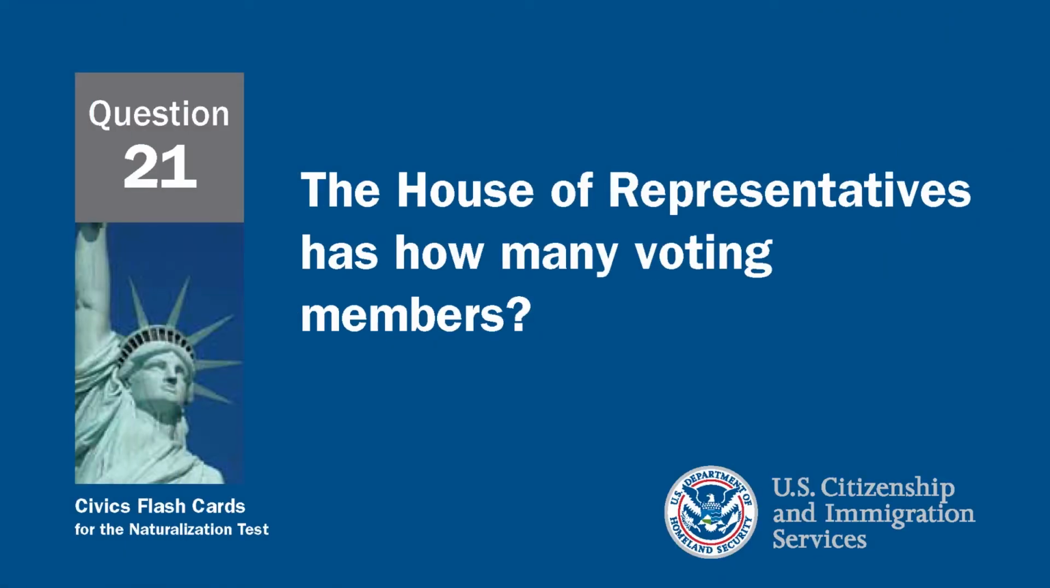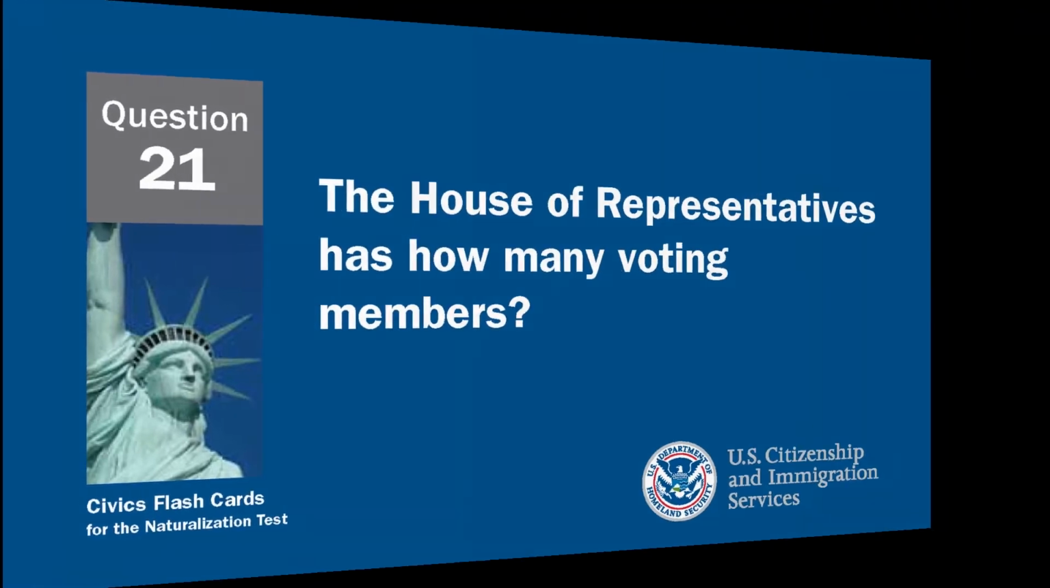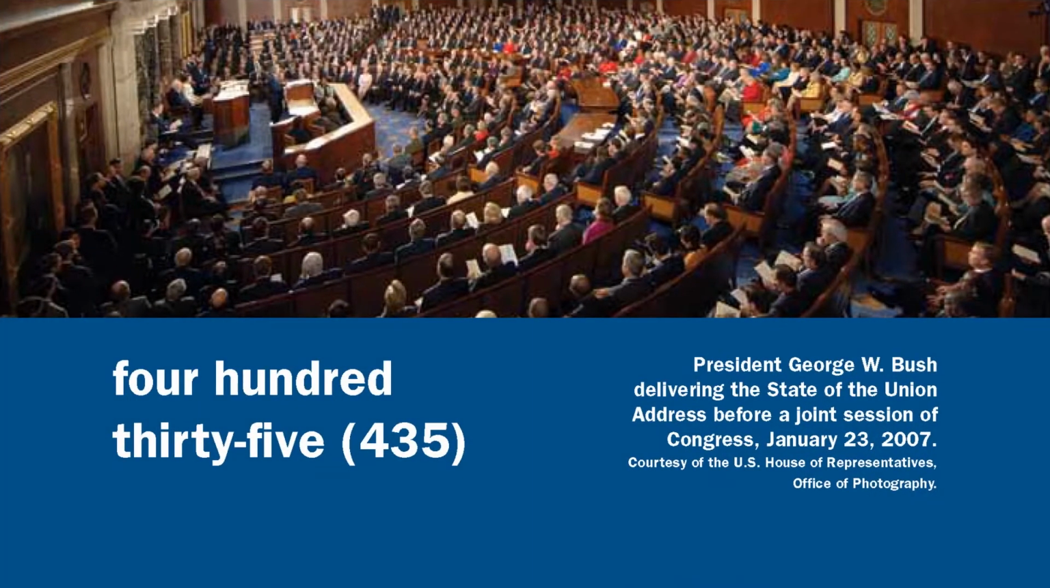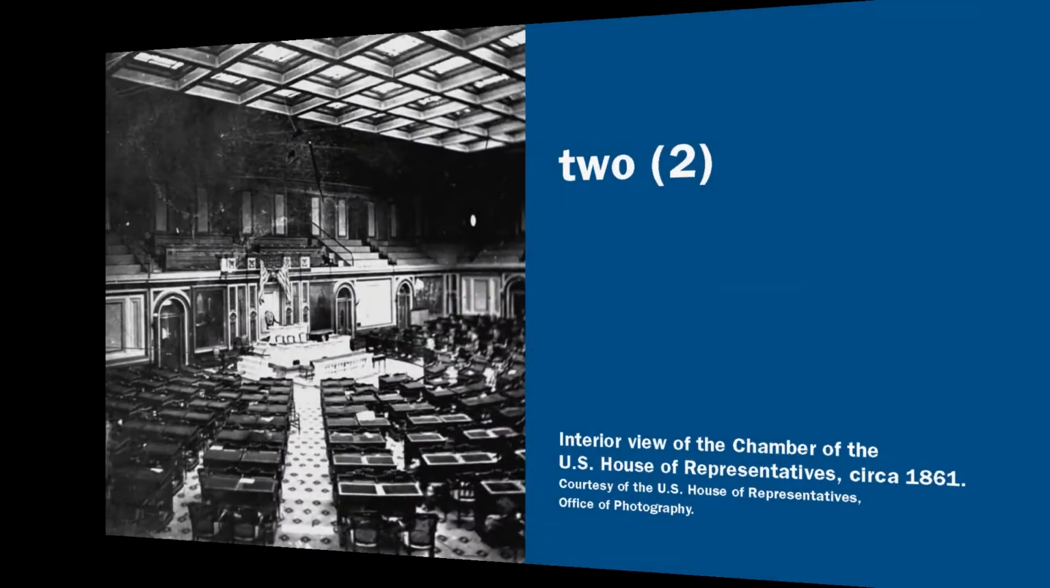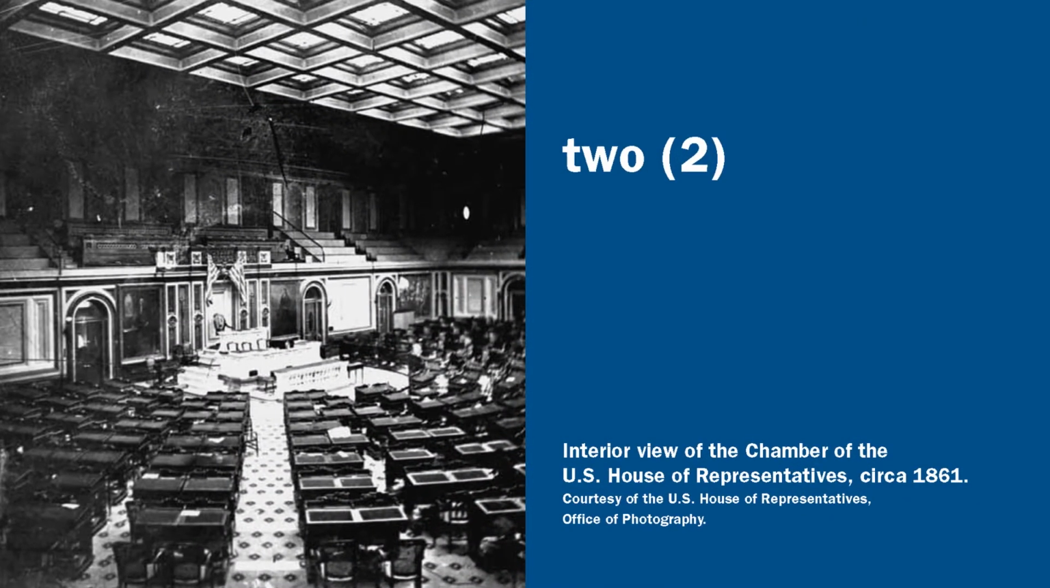The House of Representatives has how many voting members? There are 435 voting members in the House of Representatives. We elect a U.S. representative for how many years? A representative is elected for 2 years.